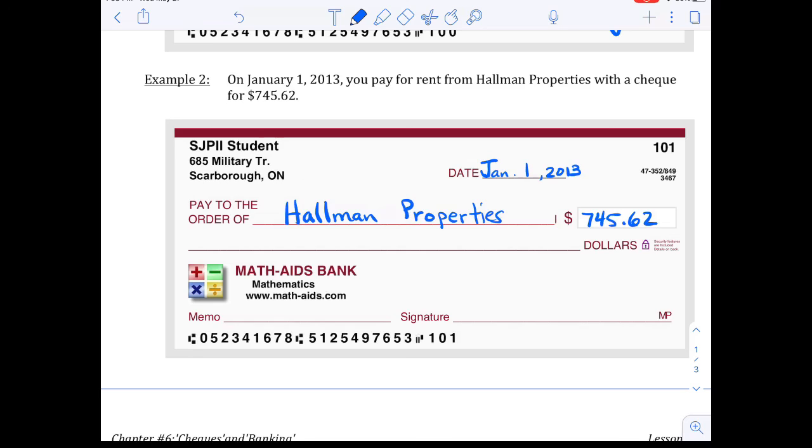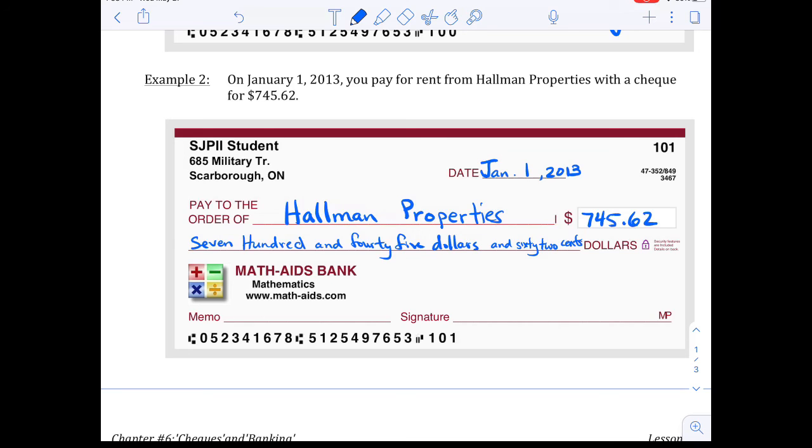So we're going to have 700 and $45 and 62 cents.